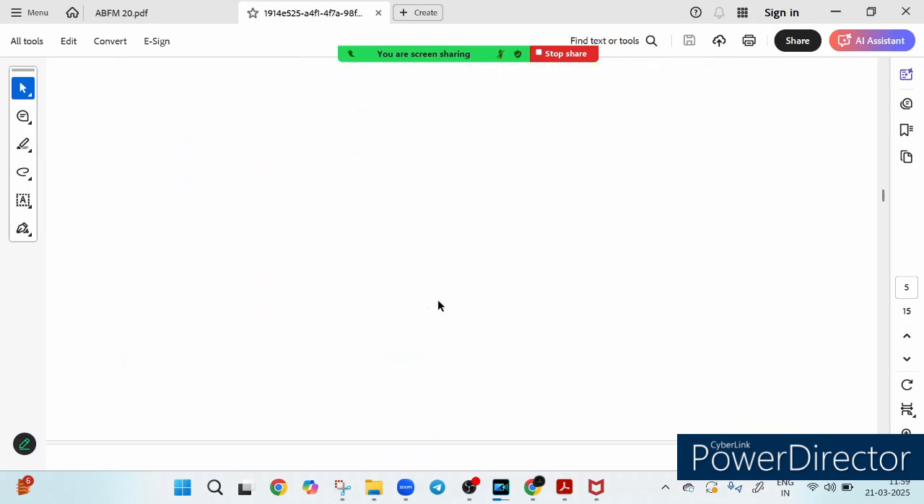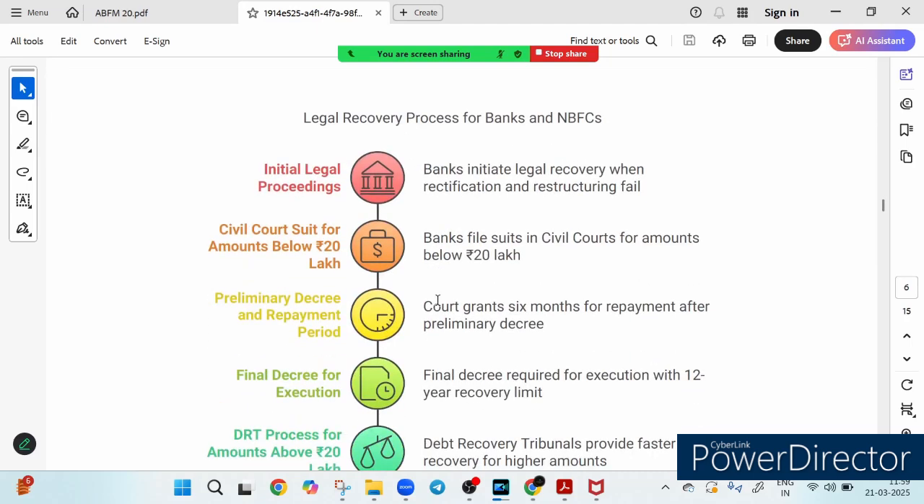These are the steps that the bank can take for restructuring. Now look at the loan recovery. So now let's shift our focus to the recovery part.